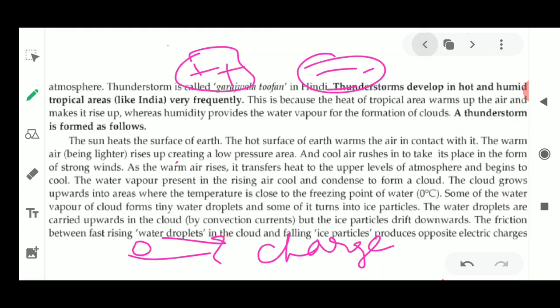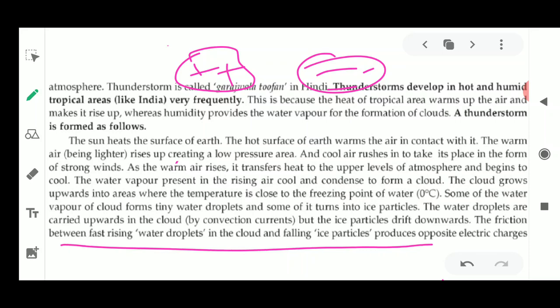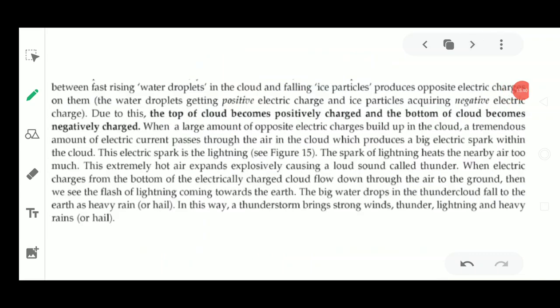Now this friction between the ice particles produces opposite charges. The friction between the fast rising water droplets in the cloud and the falling ice particles produces opposite charges. The water droplets get positive charge and the ice particles get negative charge. So the droplets have positive charge, and the ice particles, which are solid in nature, have negative charge.